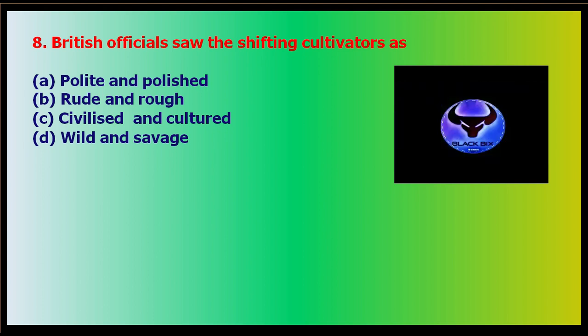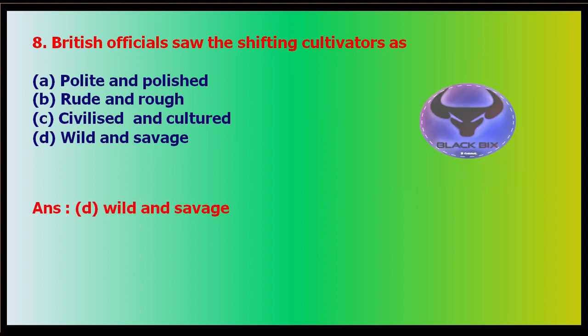So the correct answer is wild and savage, right? Those who were the shifting cultivators of the northeast, they called them wild and savage because they were not settled and they were not giving the revenue to the Britishers. They wanted revenue, they wanted them to settle, so they called them wild and savage.